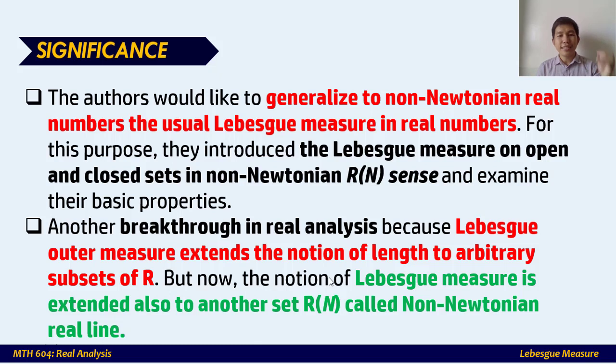But now, this notion of Lebesgue measure was extended so far to another set, R of n, called the non-Newtonian real line. So isn't it amazing that you can also generalize measure theory or the basic properties of measure to another set aside from the set of real numbers?